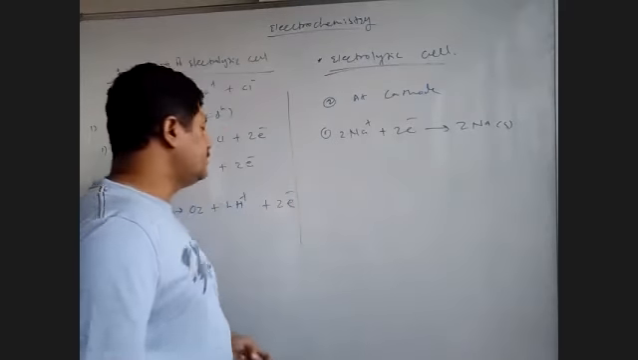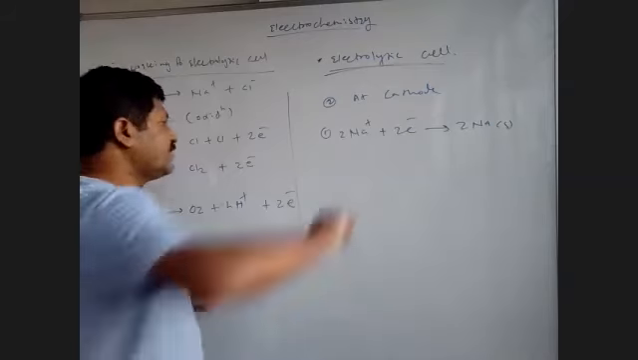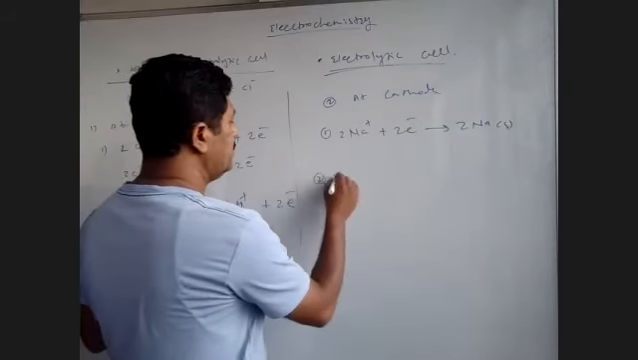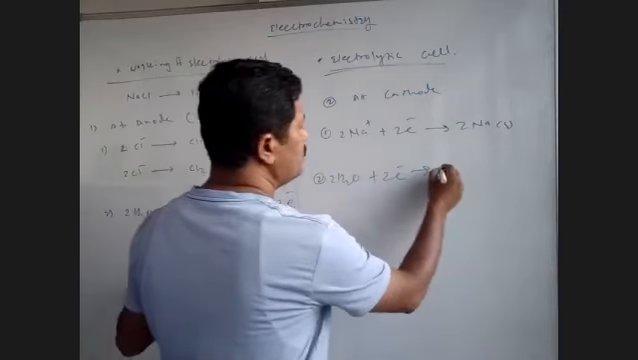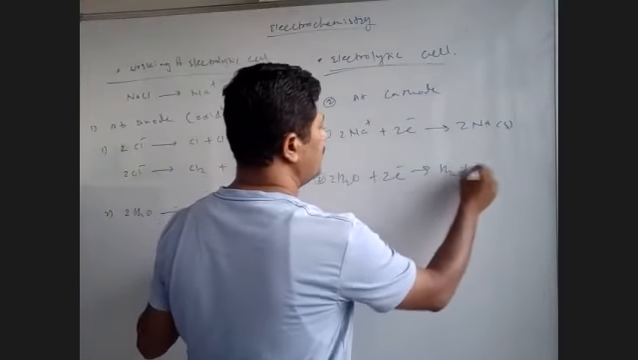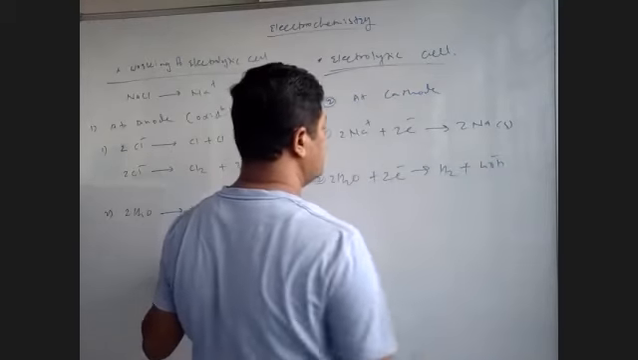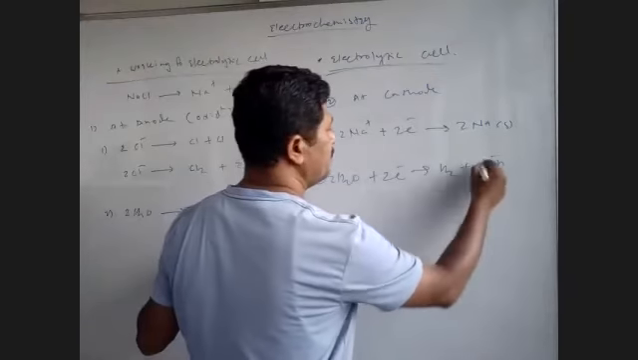Second reaction होता है water का, you can see here. So the second reaction is 2 H2O plus 2 electrons to produce H2 plus 2 OH minus.